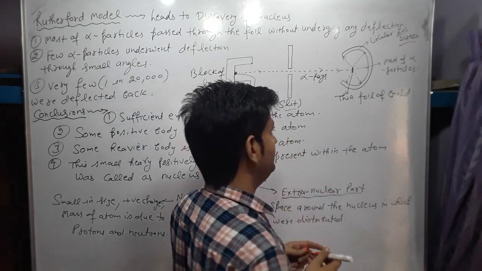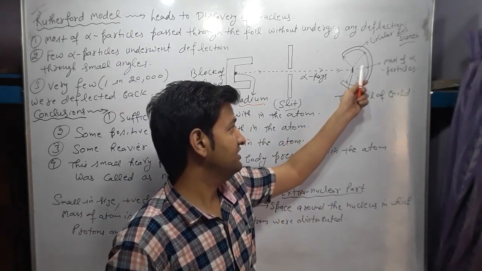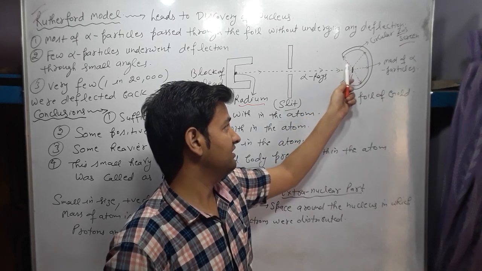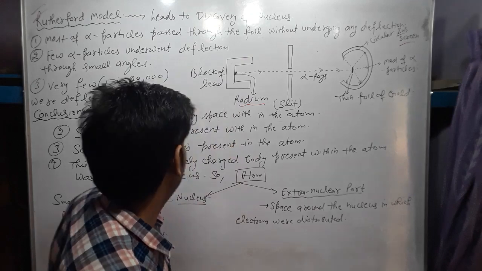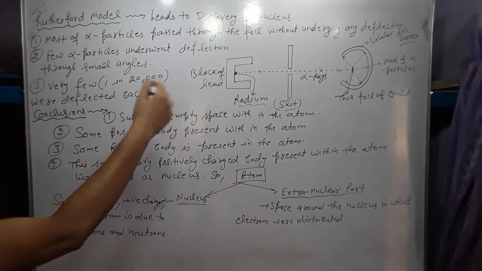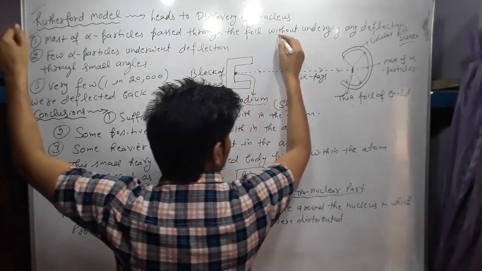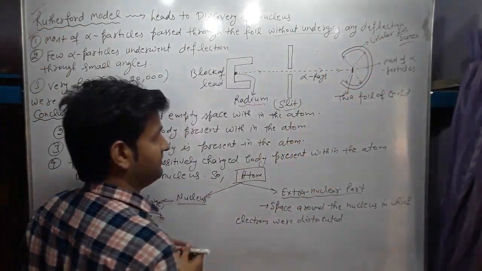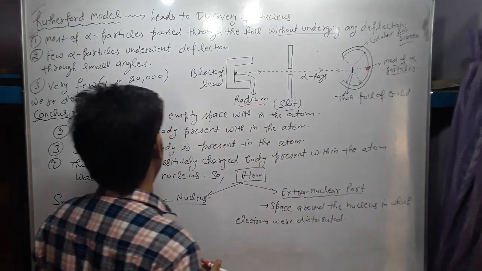He observed that most of the alpha particles pass through without undergoing any deflection. Most of the alpha particles strike here.